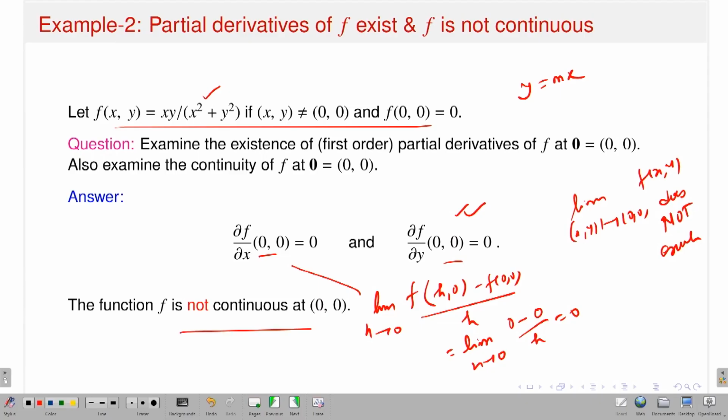However, my function is not continuous. In the earlier one, my function is continuous and both partial derivatives exist. Here, the partial derivatives exist at the point (0, 0), but my function is not continuous.